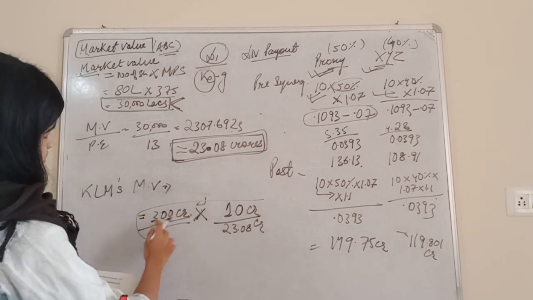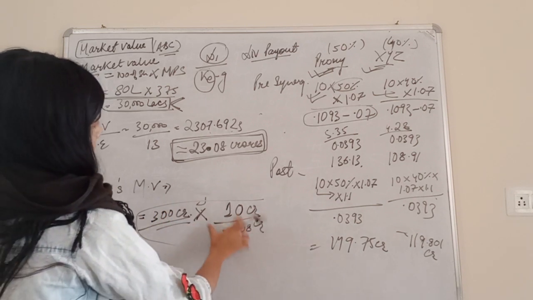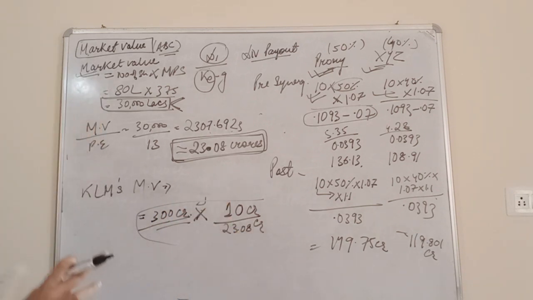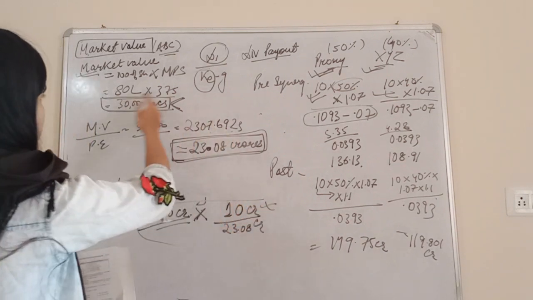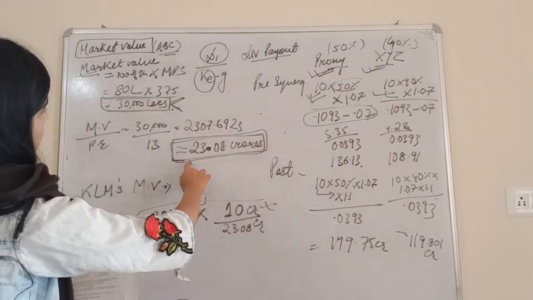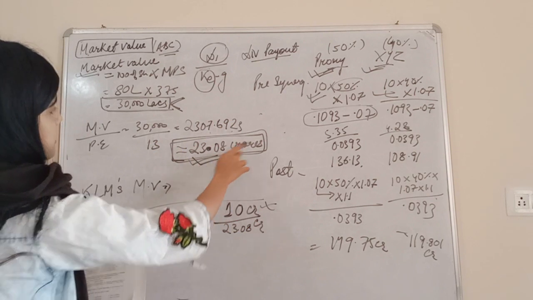See, the 300 crore is as a whole. We have been given the data of post tax earnings for KLM, that is 10 crores, and we have found out the post tax earnings of ABC as a whole.